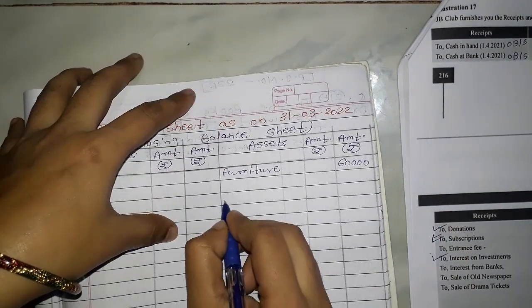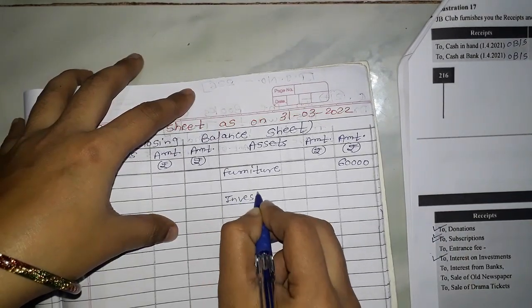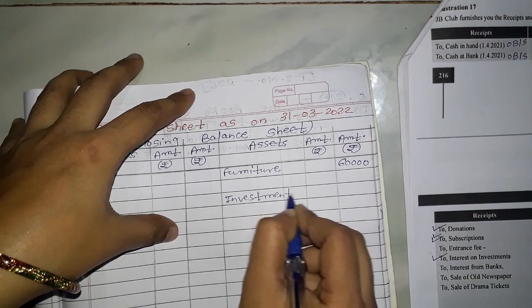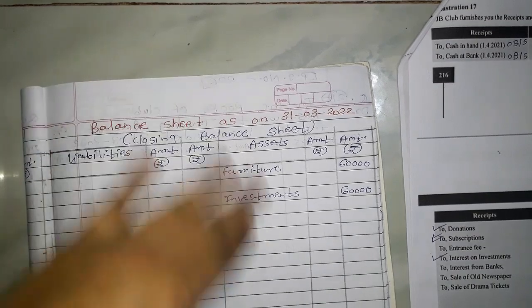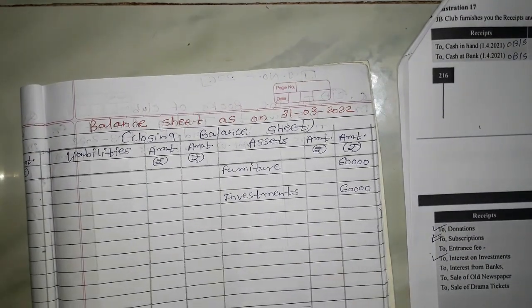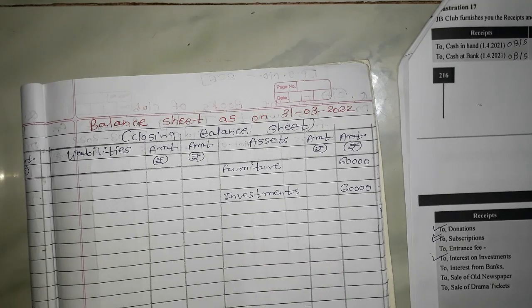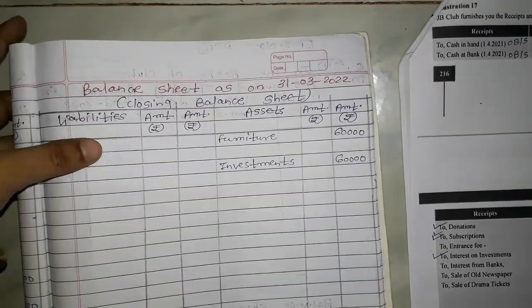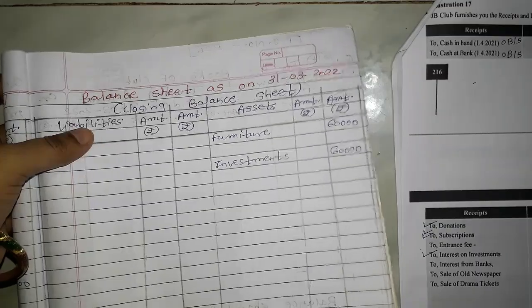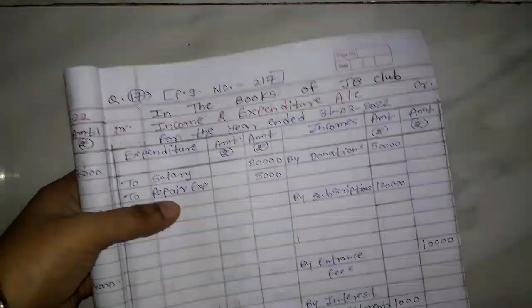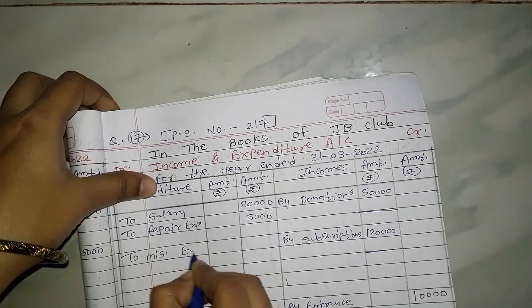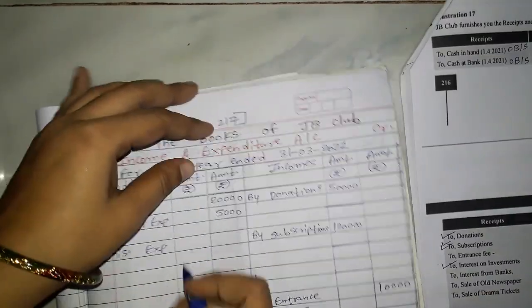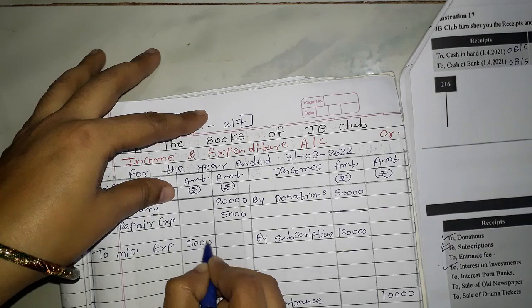Okay, after that investments, no adjustment, 60,000 outer. There is interest adjustment, but we can directly give the effect on asset side separately, so I am not adding the interest in this. So 60,000 direct outer. After that miscellaneous expenses. Okay, so expense we have to record on expense side. Okay, to miscellaneous expenses, but there is one adjustment regarding miscellaneous expenses, so one space we have to leave.